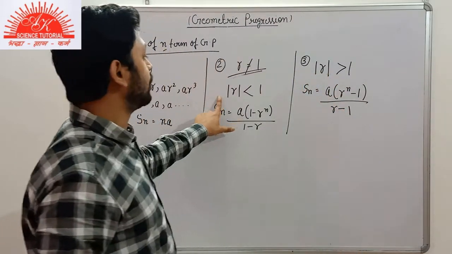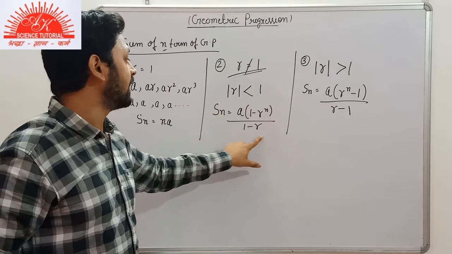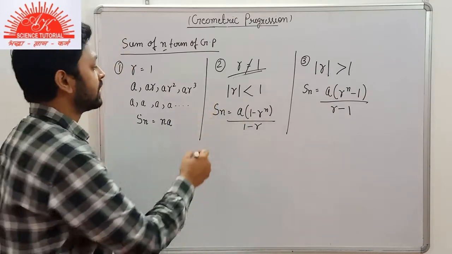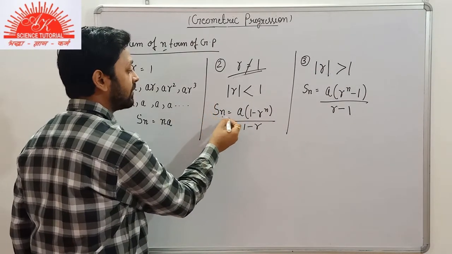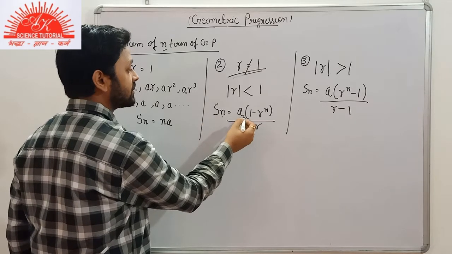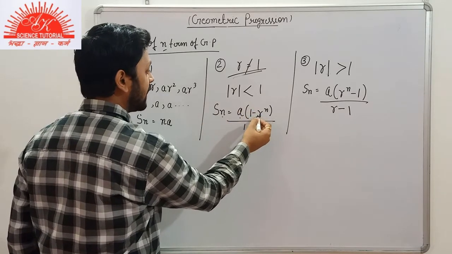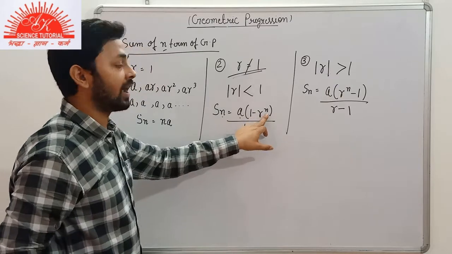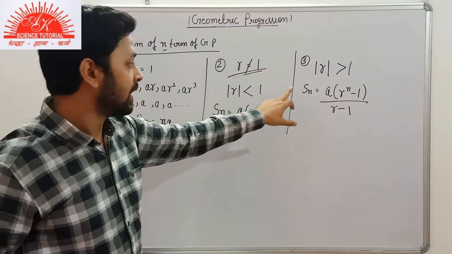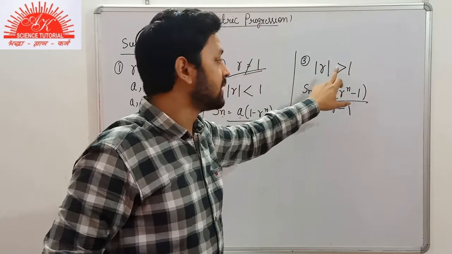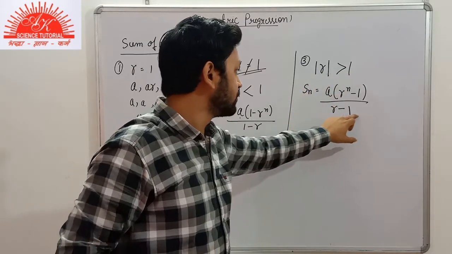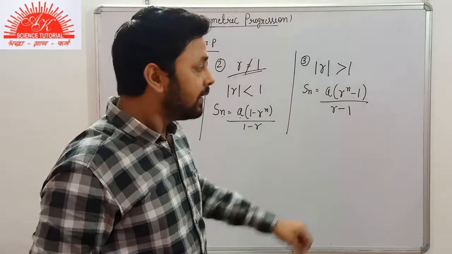If the absolute value is less than 1, then we will find the sum of n terms by A, that is the first term, in bracket 1 minus R, where R is the common ratio and n is the number of terms. And if the absolute value is greater than 1, then we will use this formula.